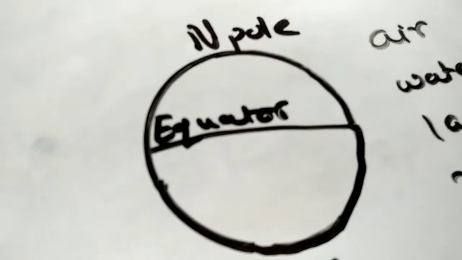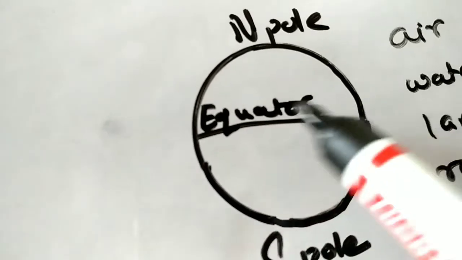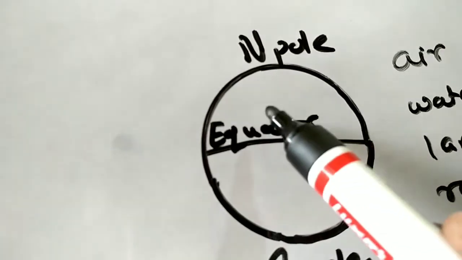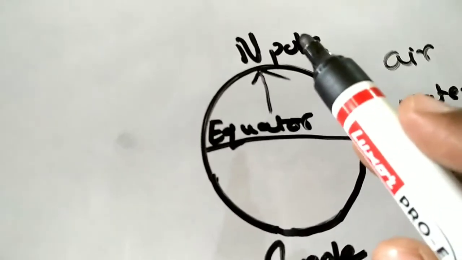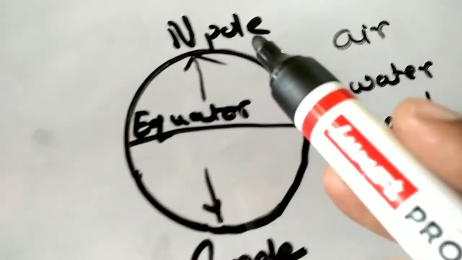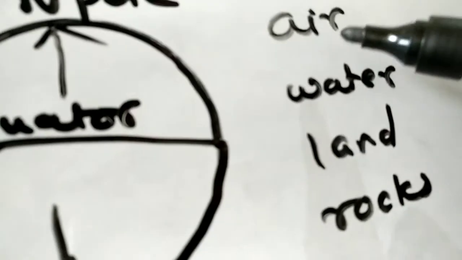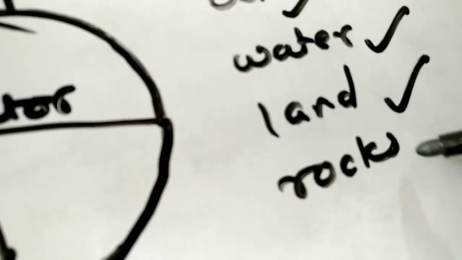At present, life is seen everywhere on the earth. Life is seen in the equatorial region. From there we can see life in the polar regions also, North Pole, South Pole, everywhere on the earth. We see life in air also, in the water also, on land, on rocks, etc.